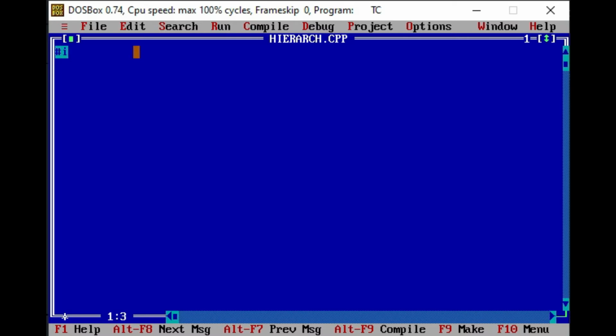I'll declare here a header file, #include <iostream.h>. After that, #include <conio.h>. Then we will see the syntax for hierarchical inheritance.